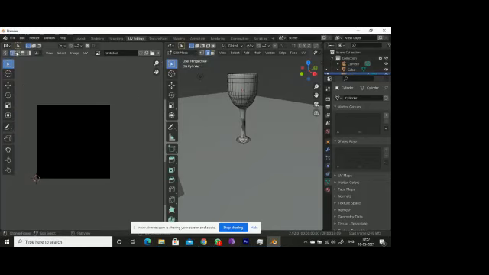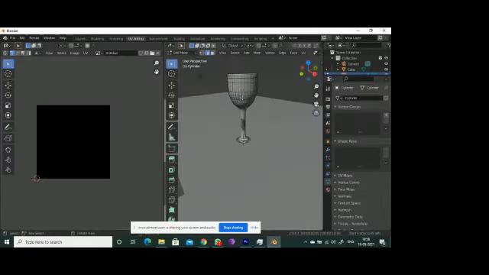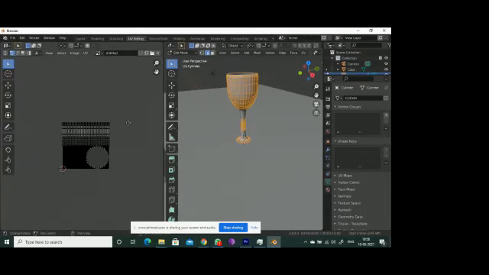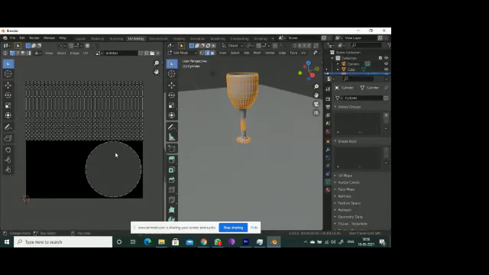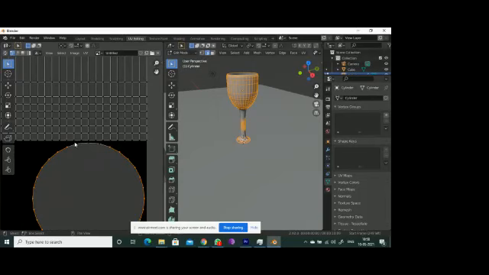Okay, I have selected this one, right? You need to go for smart UV project. Okay, yeah, you have got this, right? So you can adjust this one. If you select all of this, screencast is not available for this kind of UVs.